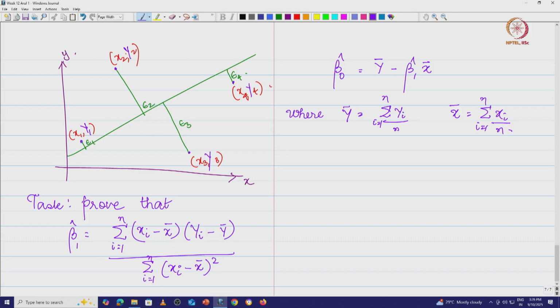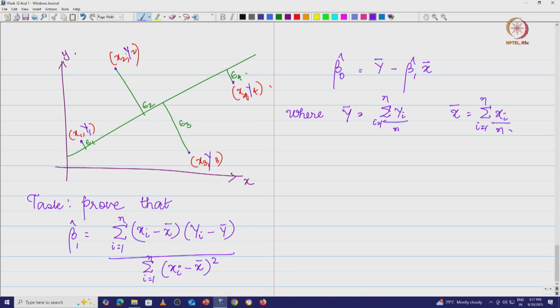I am just going to do the case where there is only one response variable and one explanatory variable, the independent variable. You can do it for multilinear regression too, right. So I am just going to take a simple case where there is only one independent variable x, and the dependent variable is going to be y. So what are we going to do? Let us look at this.